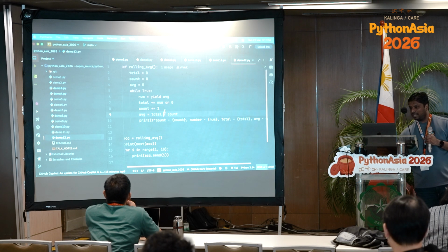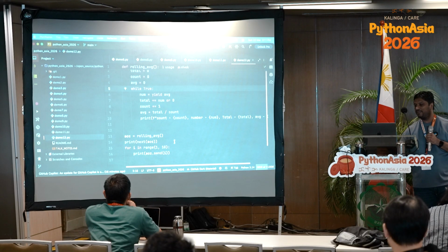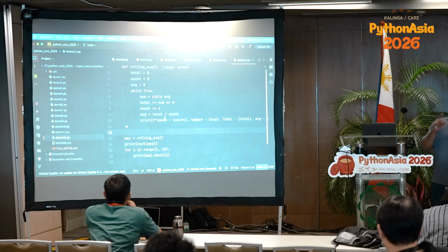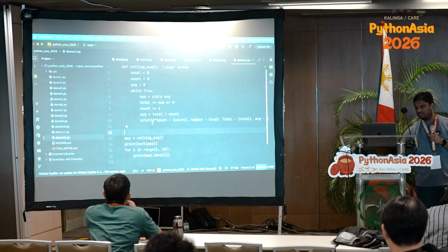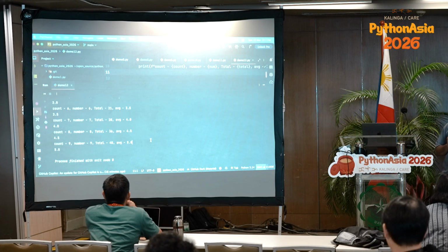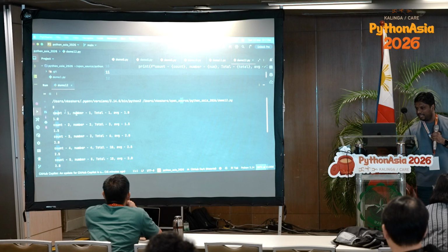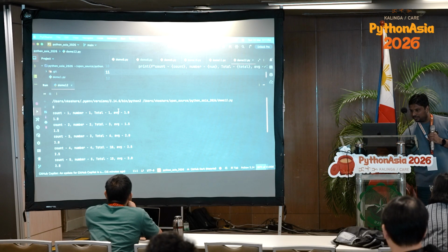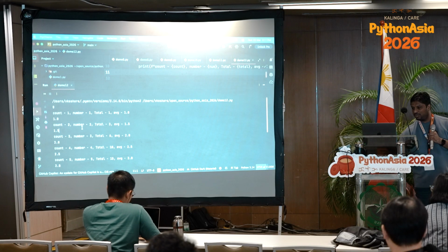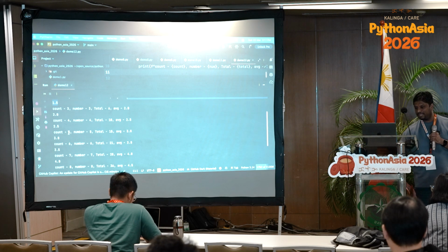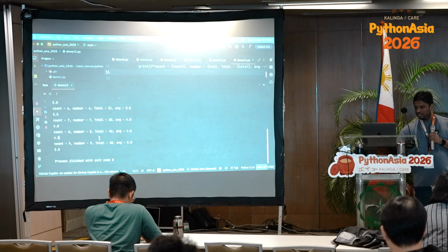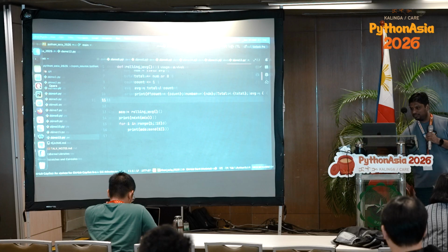Okay. Another example where we can use send. So here I am calculating a rolling average in the form of a generator. So every time it will give one value, but it will calculate the rolling average without creating a list out of it. Okay. So when the value was 0, it was 1. The average was 1. When the number got 2, the average became 1.5. So it's a rolling average. As the value is increasing, the average is also getting calculated on the fly. So these are some of the examples.